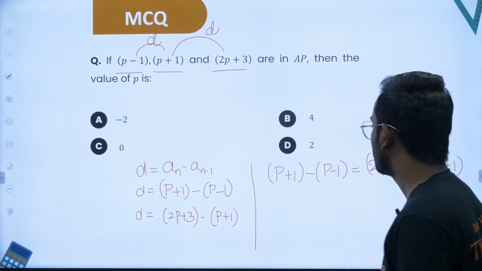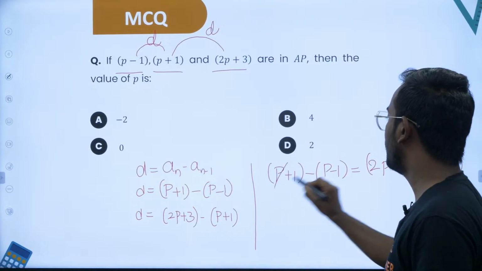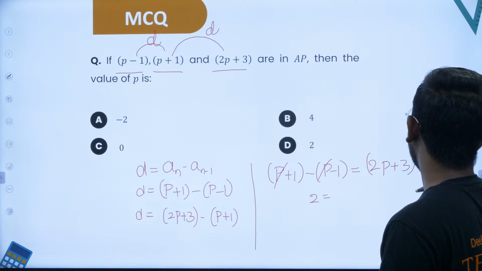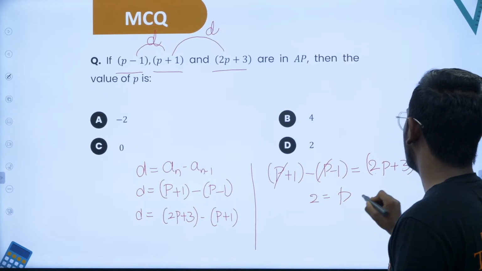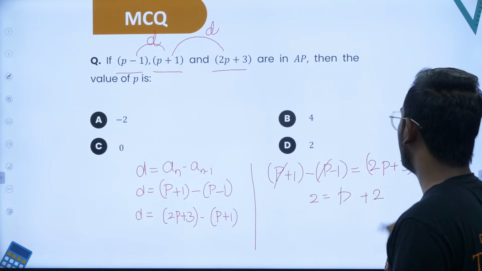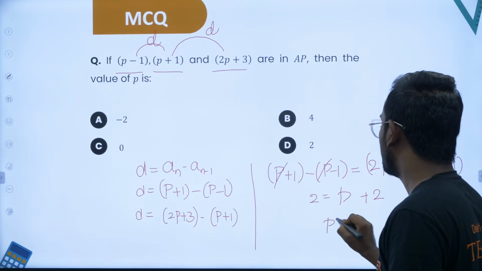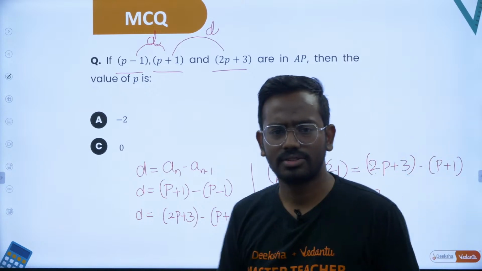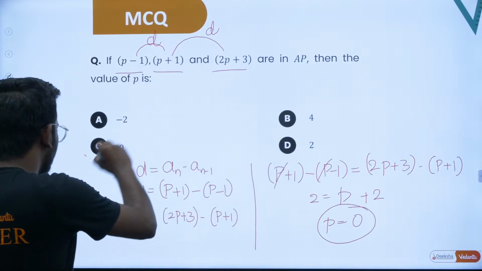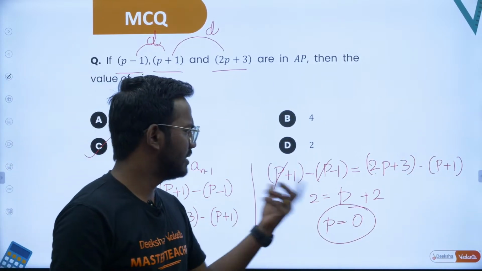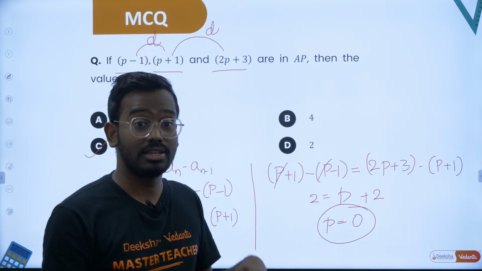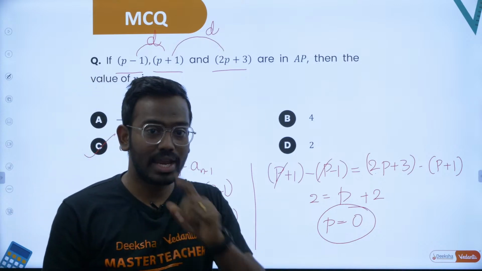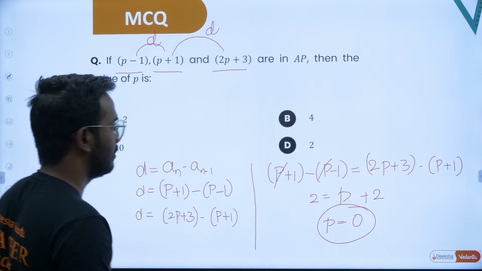Okay, so now what can you do? From here p and p get cancelled, 1 plus 1 is 2. From here 2p minus p is p, 3 minus 1 is 2. So you will end up with p equal to 2 minus 2, that is p is equal to 0. Okay, so the answer C is correct. But how do you verify p is equal to 0? You have a verification process. Just substitute p is equal to 0 and check whether you get an AP or not. Okay, let's do that.